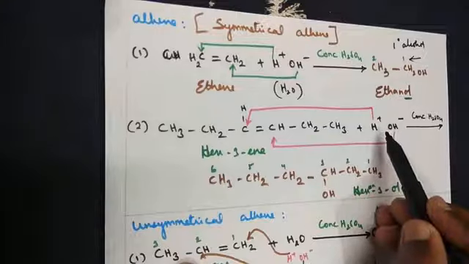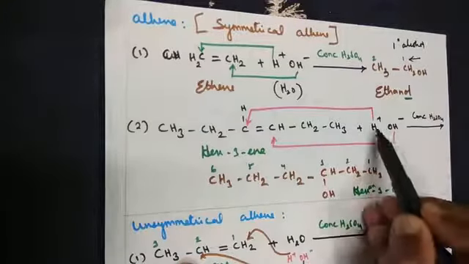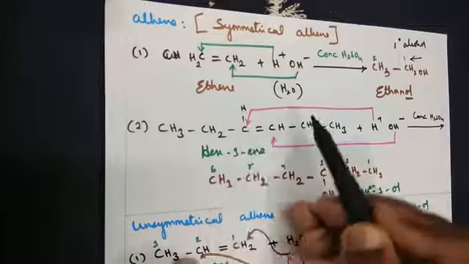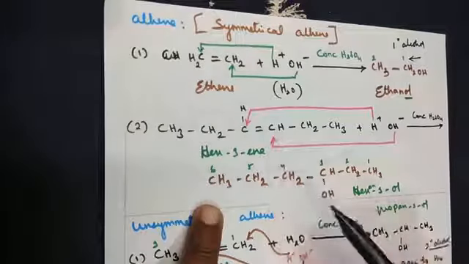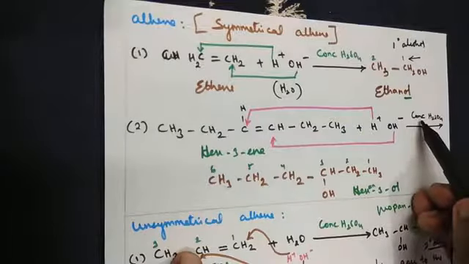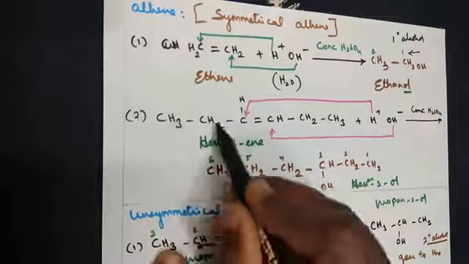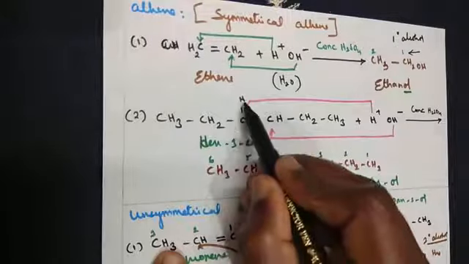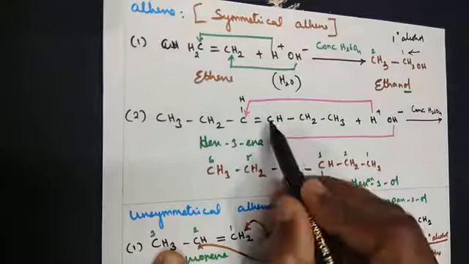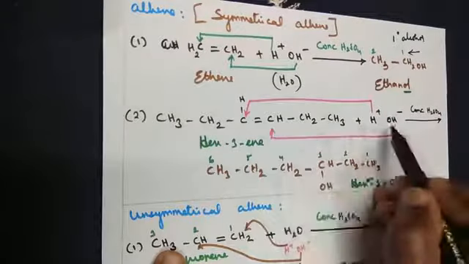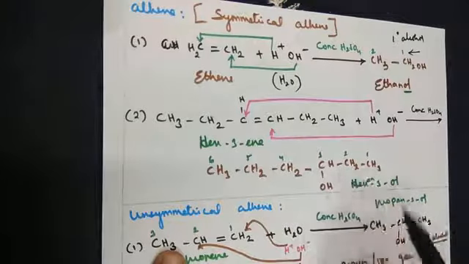The water molecule, for easy understanding, you can write it as a H plus and OH minus ion. So H plus comes to this carbon towards your left, and OH minus comes towards your right, the carbon at your right side. In the presence of a concentrated sulfuric acid, so the product is CH3, CH2. Already you have a CH. One more hydrogen is coming in, so it gives you CH2. Now this side CH, you got bond is broken, OH group is coming in. So I'm writing CH, OH, CH2, CH3.